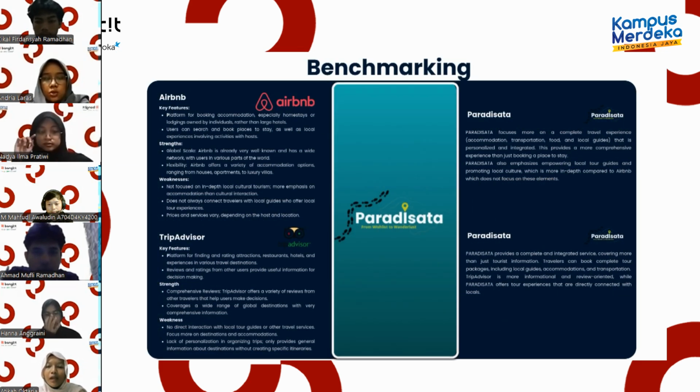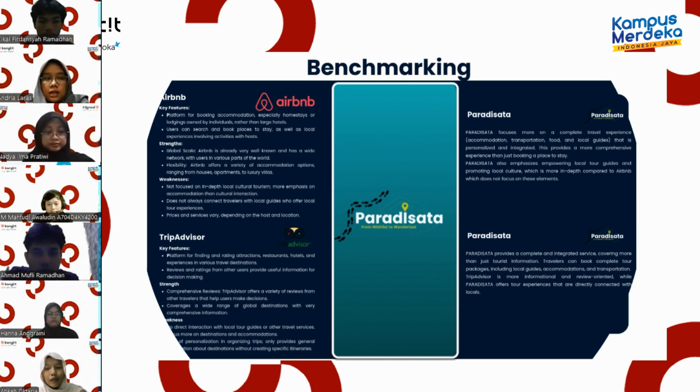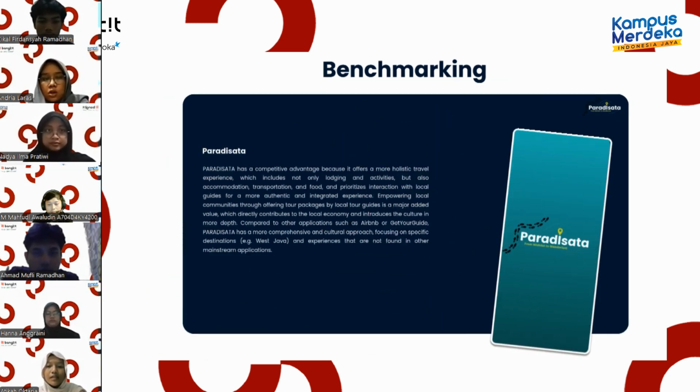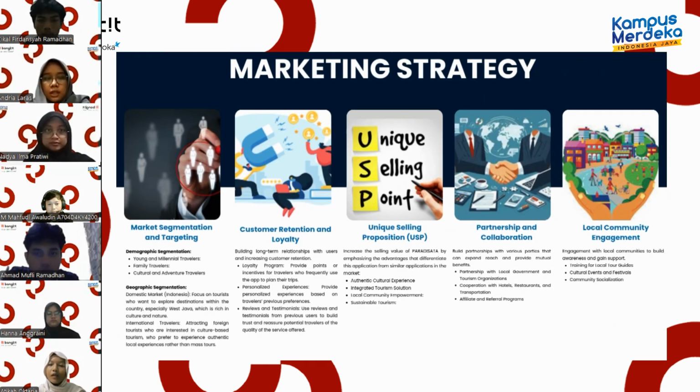The next is marketing strategy. We have five marketing strategies. Number one, market segmentation and targeting. Number two, customer retention and loyalty. Number three, unique selling proposition or USP. Number four, partnership and collaboration. And the last one, local community engagement.